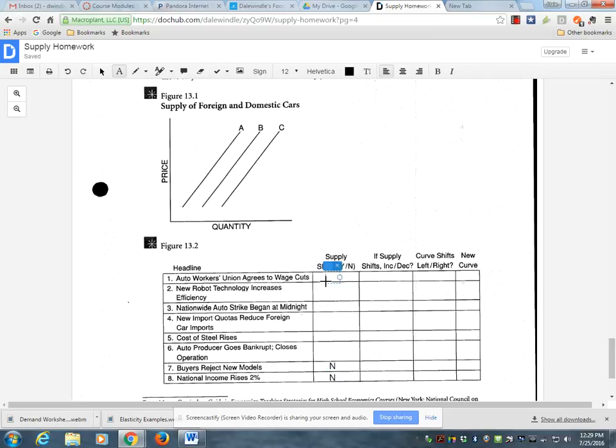Auto Workers Union agrees to wage cuts. Well, as I was just saying, labor is an input price. So this is an input price. The workers are going to work for less. That is a reduction in the input price. According to our supply and demand handout, that means the supply will shift, and in fact, it will be an increase. It'll be cheaper now, and so suppliers will offer greater quantity at the same price, or take a lower price for a certain quantity.